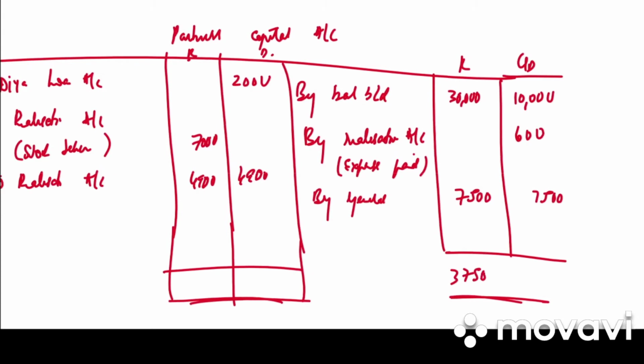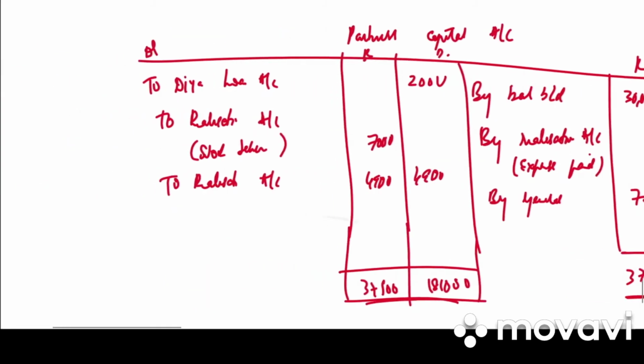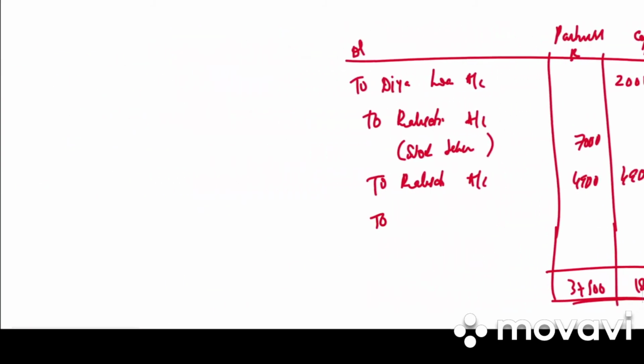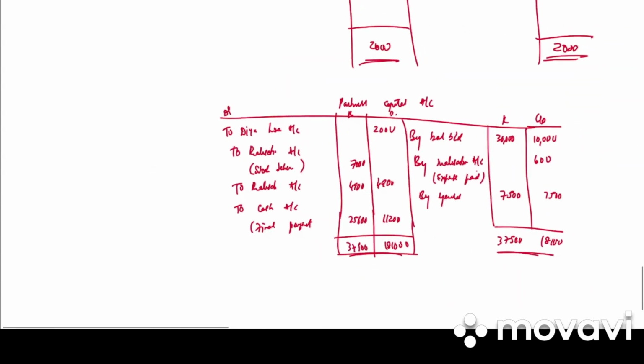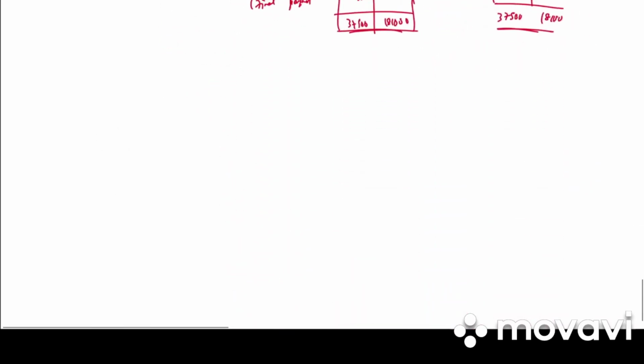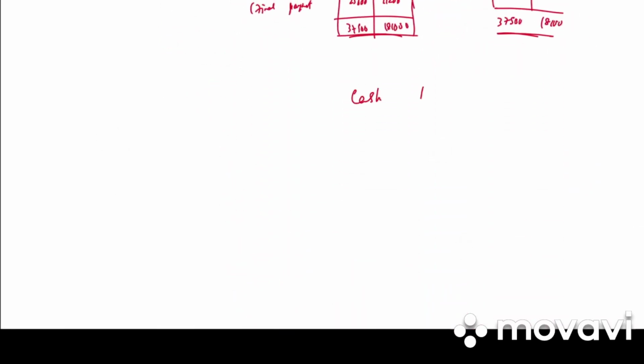Now balancing figure, whatever we get, which side total is more? Our credit side. 37,500, 18,100. So to cash account in bracket final payment 25,600, 11,200. Clear?